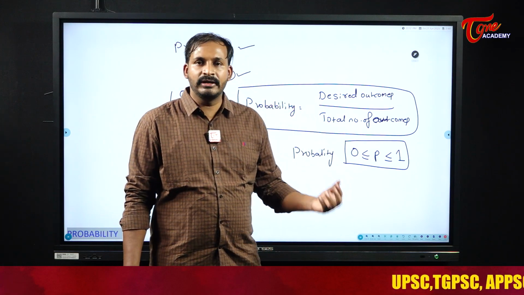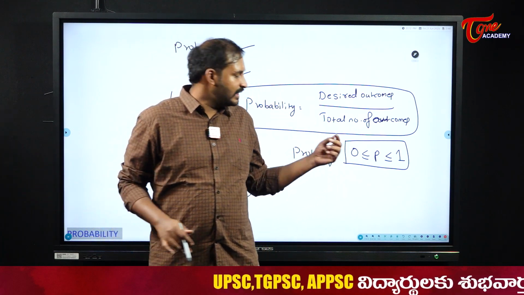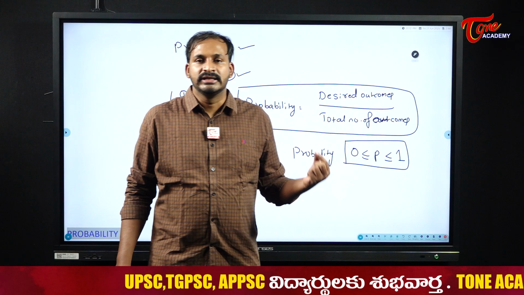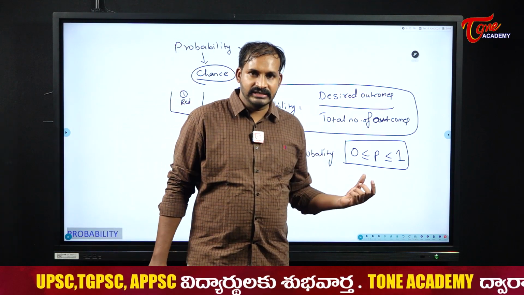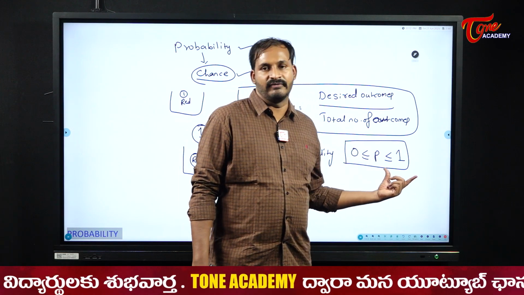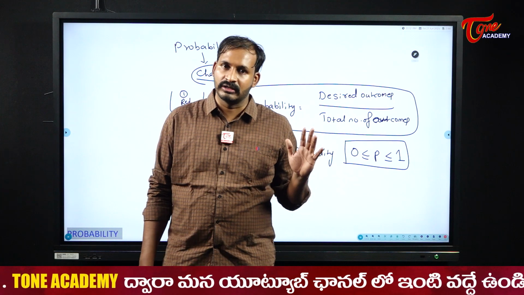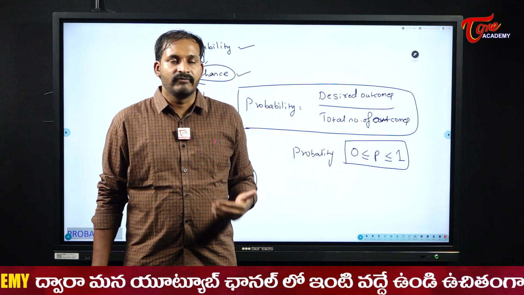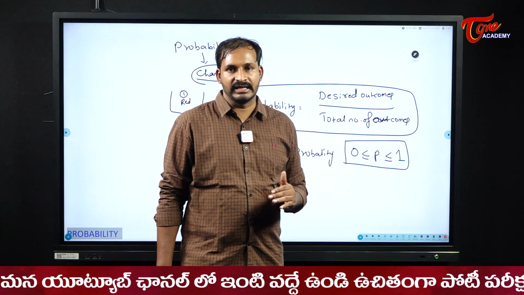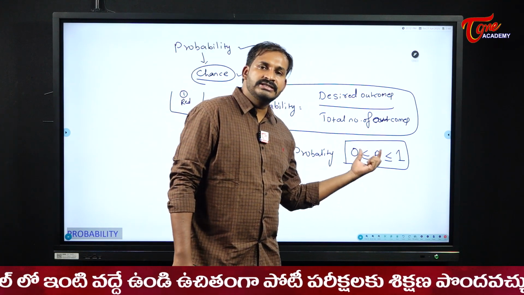The minimum probability of any event will be 0. That means if the event doesn't happen at all, then my probability will become 0. So while solving, make sure that your answer is always between 0 and 1. If it is beyond 1, then definitely you have done something wrong. Please cross check it, verify it once again and write the correct answer. Probability lies always between 0 and 1.